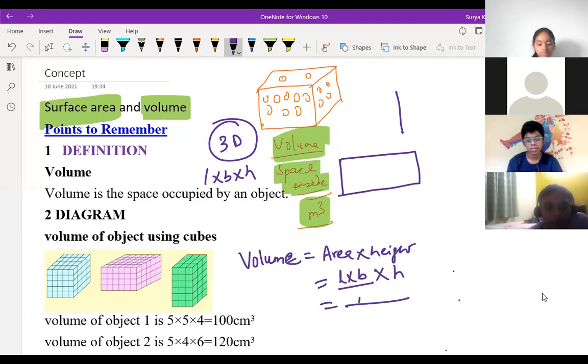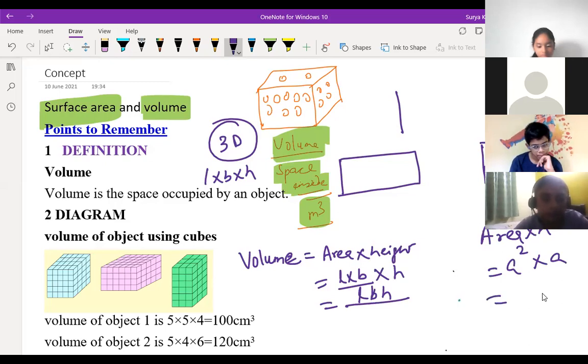So your volume is LBH. And if you're talking about a square, the area of the square is side square, and into height you'll get a to the power 3. This is for cube, and the other is for cuboid. This is the volume of a cuboid and this is the volume of a cube.